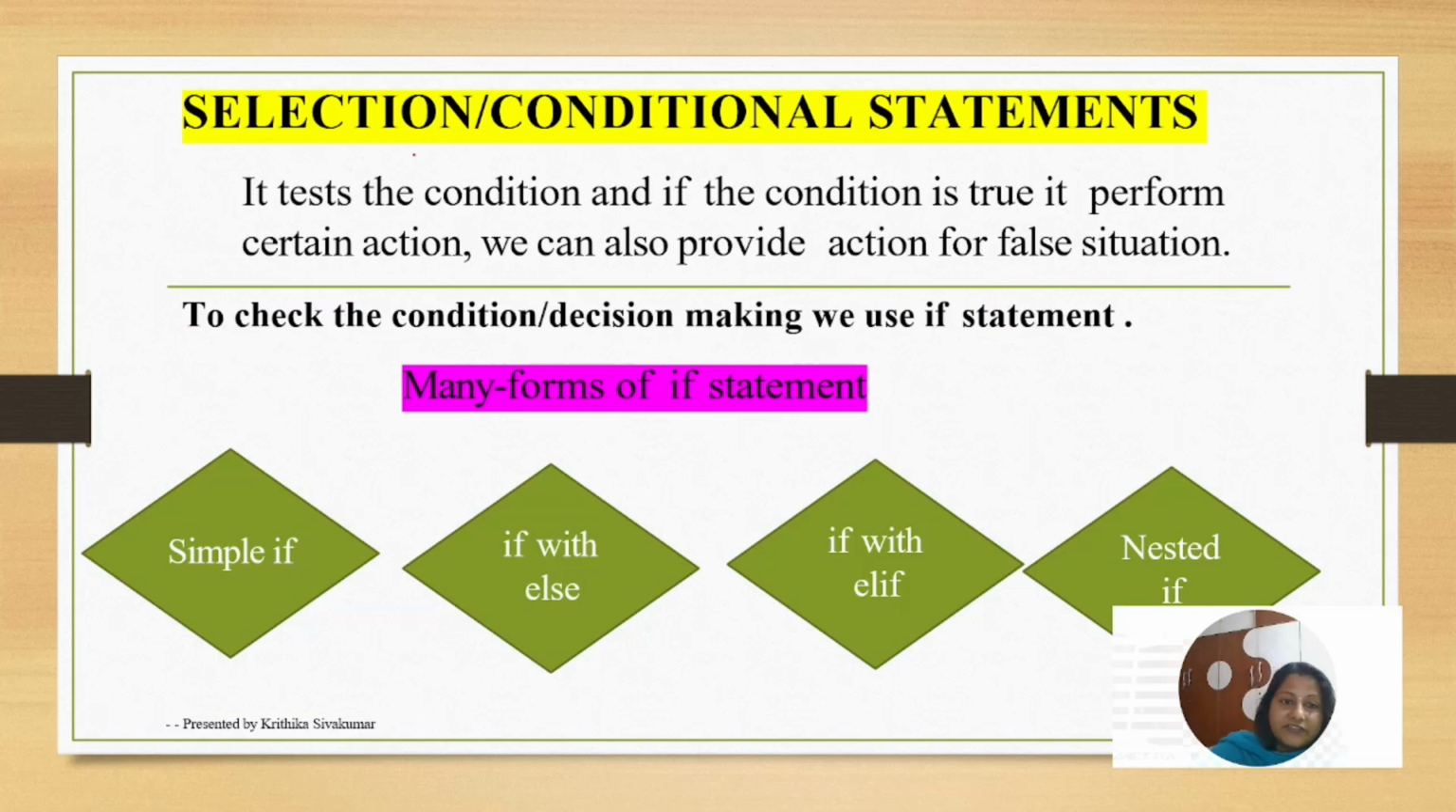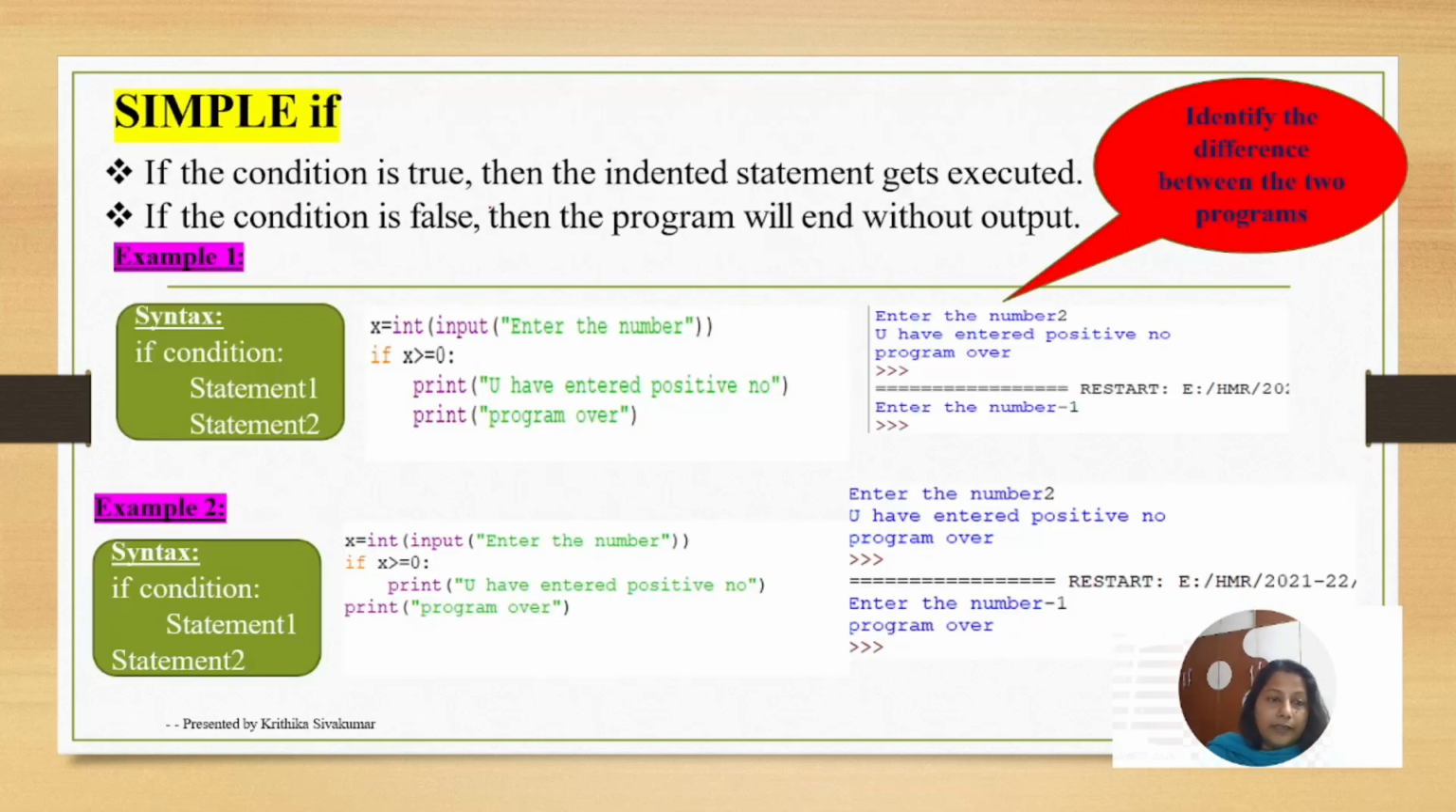What is the next one? Selection or conditional statement. There are many forms you can use for the conditional. The first one is a simple if, then if with else, if with elif, and nested if. If you're taking a simple if, there is the if condition, and then statement 1, statement 2, and like that many statements you can mention inside the block.